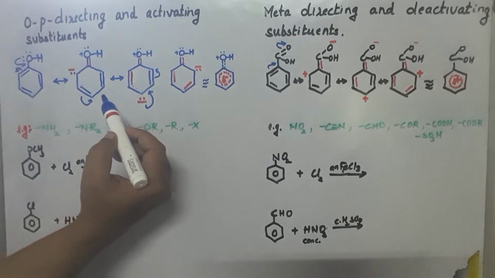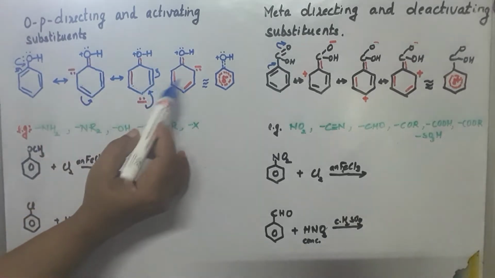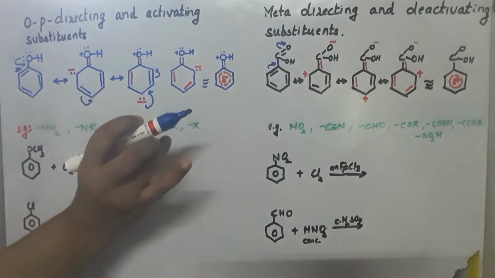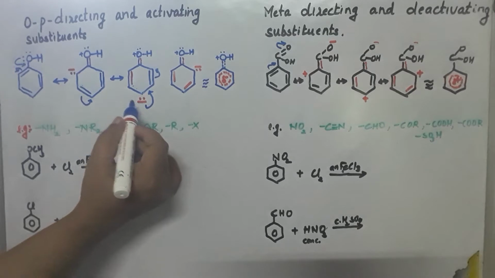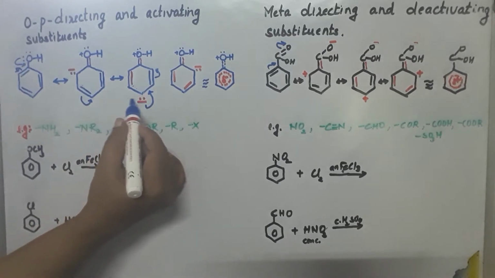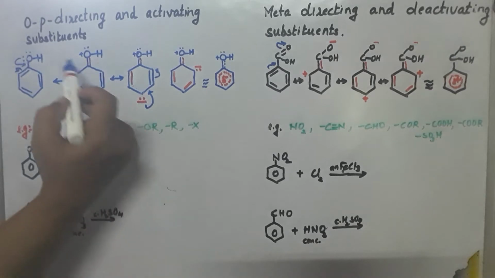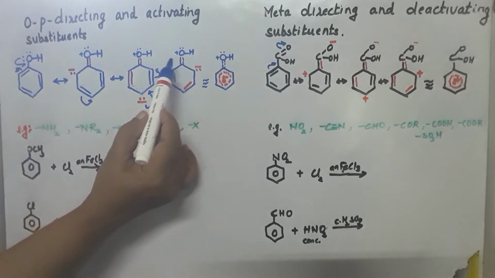Now, why is it called an activating group? The reason is, since at the ortho position and the para position there is high electron density compared to the original benzene, the rate of second substitution is very high. It is very fast. So it is called an activating substituent. So the OH group comes as an activating substituent.